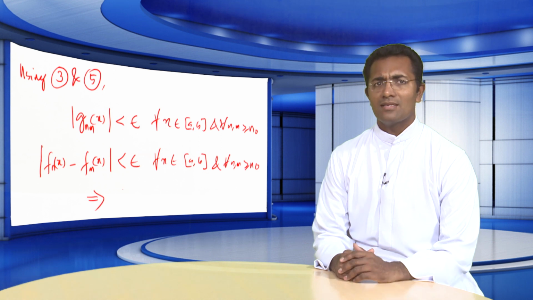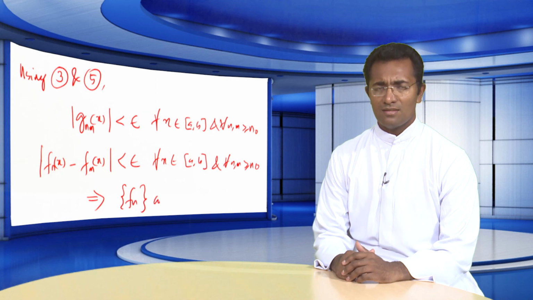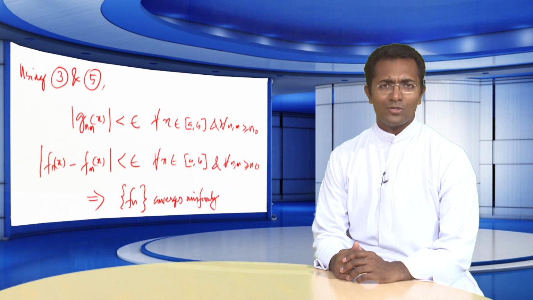This implies that the sequence f_n converges uniformly on the interval [a, b]. That is, limit n tends to infinity f_n(x) = f(x) for all x on [a, b].